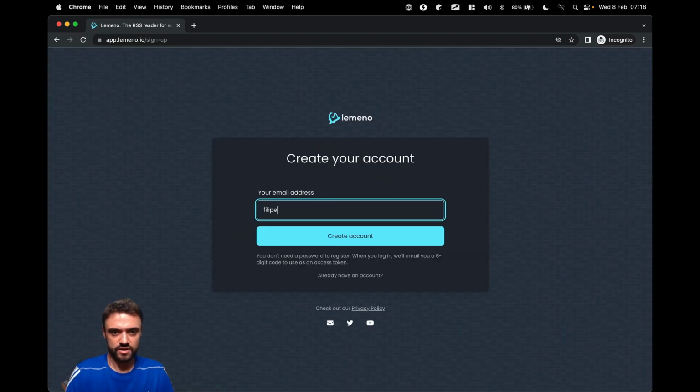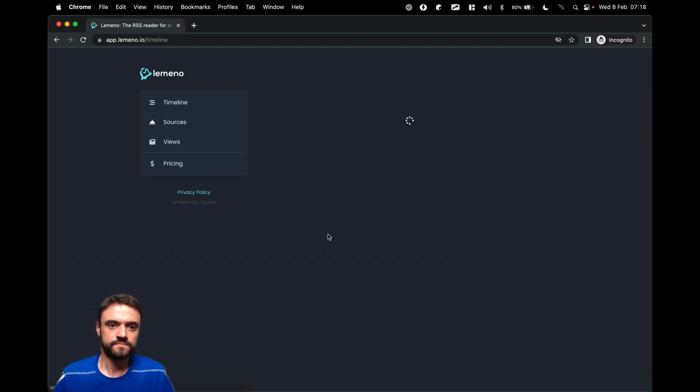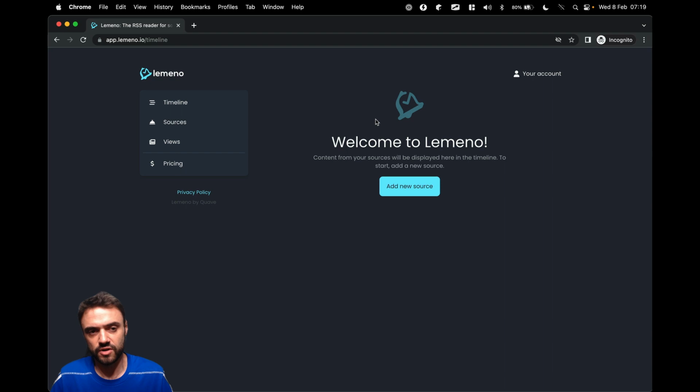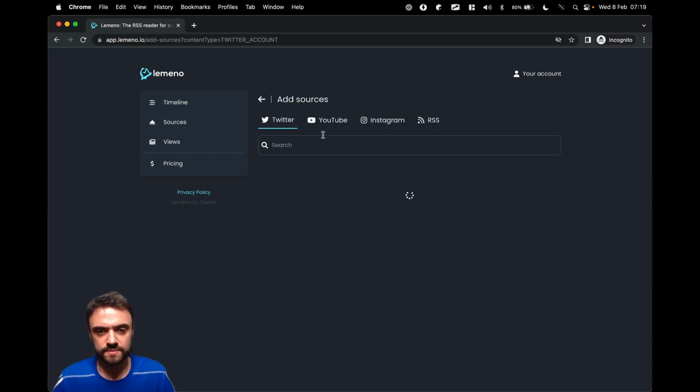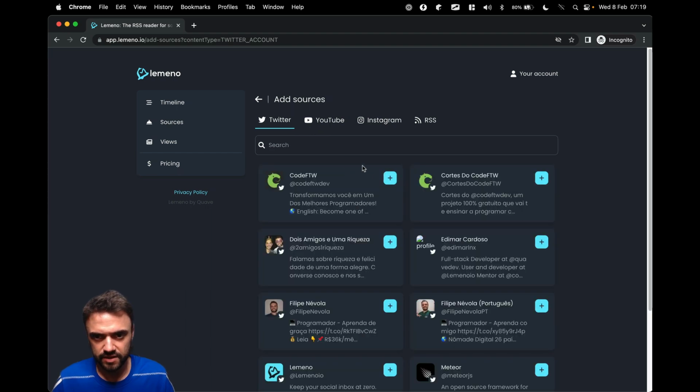So we can go here and put my email here, and then you create your account. When you create your account, of course, you don't have any search, anything here. The idea is not to bring all your social media. It's just to bring what you really want to follow, what you want to be informed about. So I'm going to add a search, and I can add any search here, for example, myself.